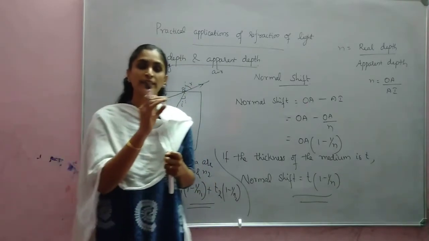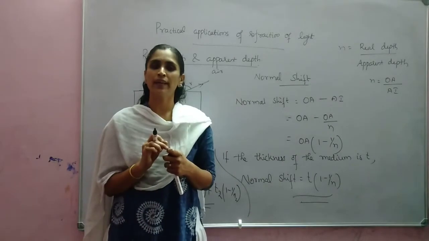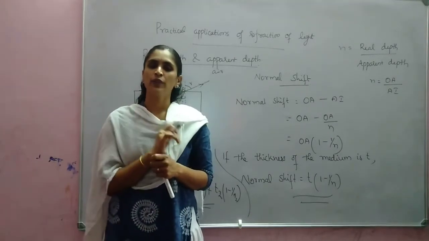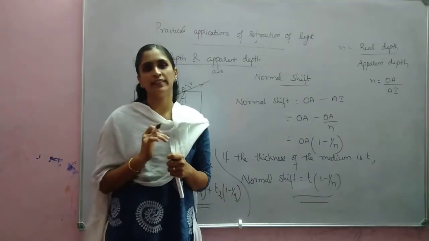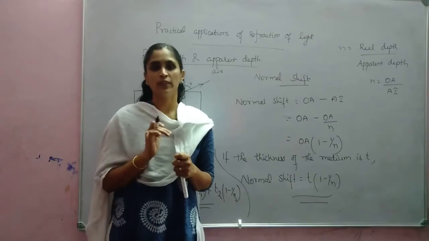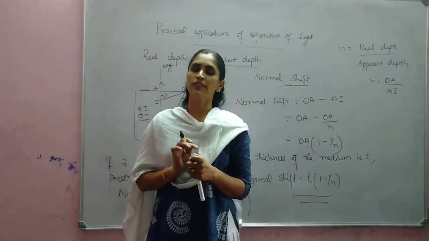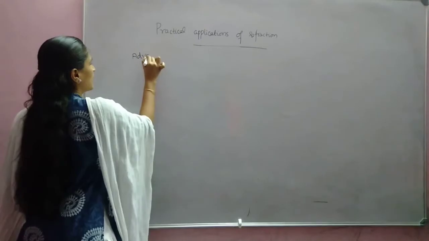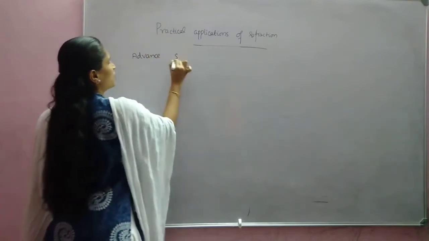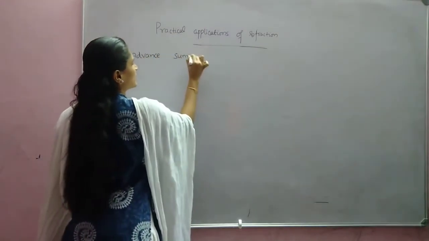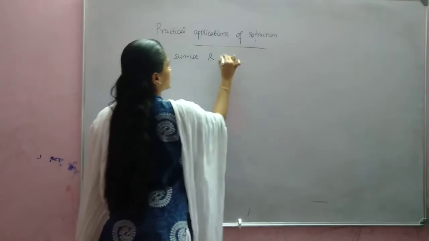This is why, if you are keeping a glass slab above that paper, you can see the letters to be raised, because of this normal shift. Next application is advanced sunrise and delayed sunset.